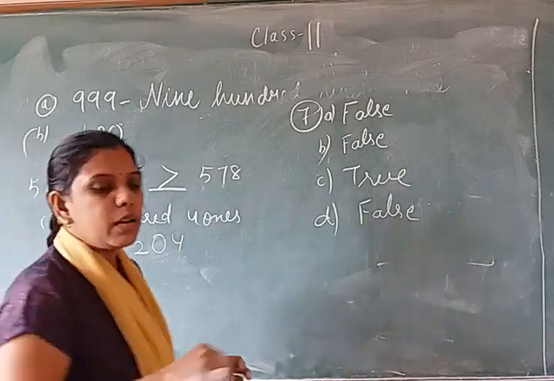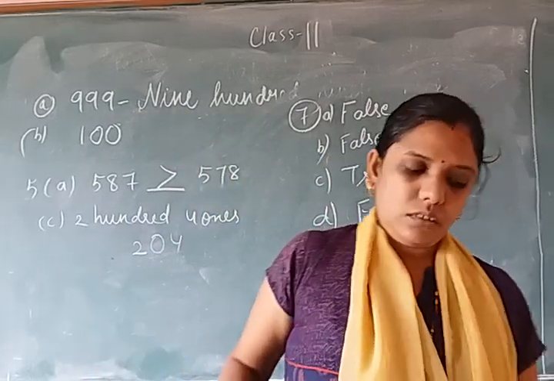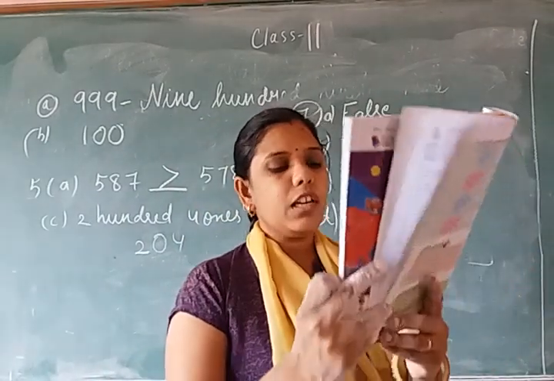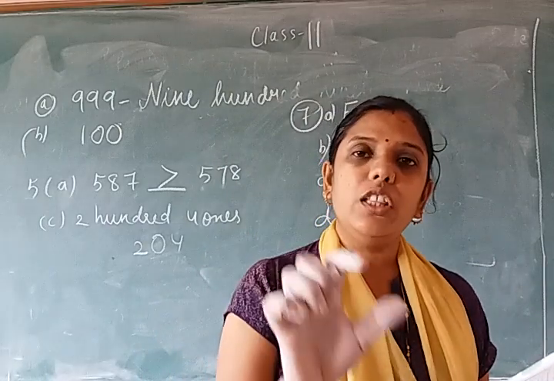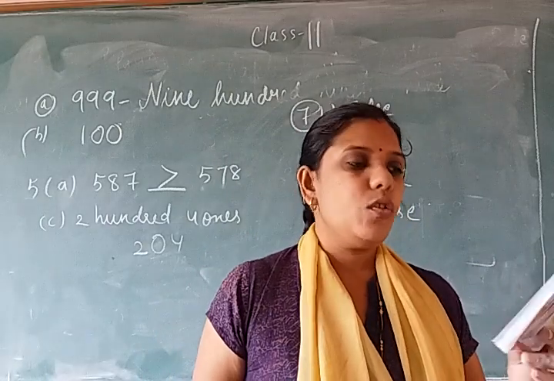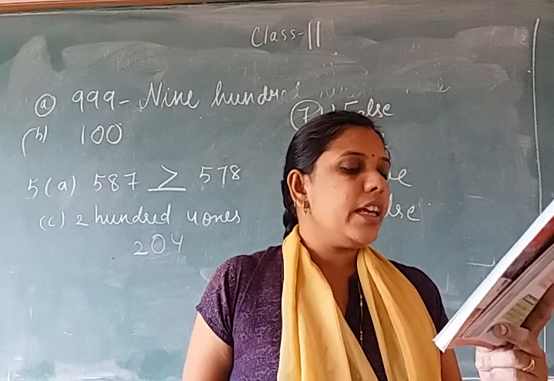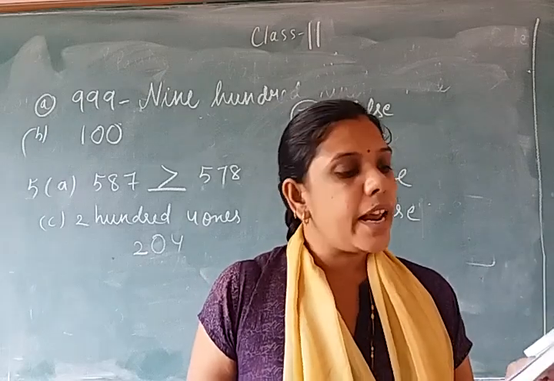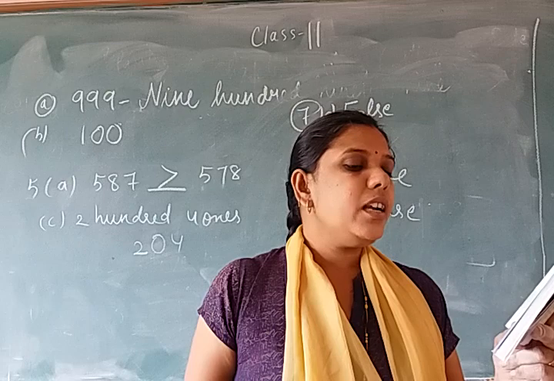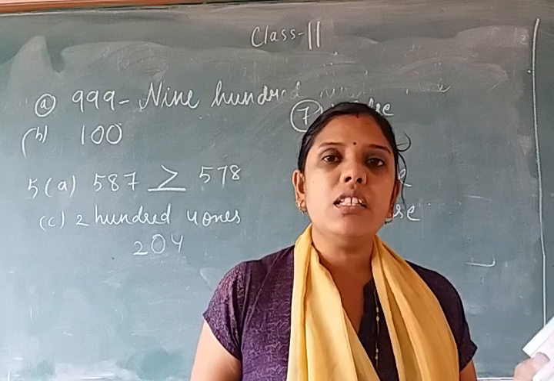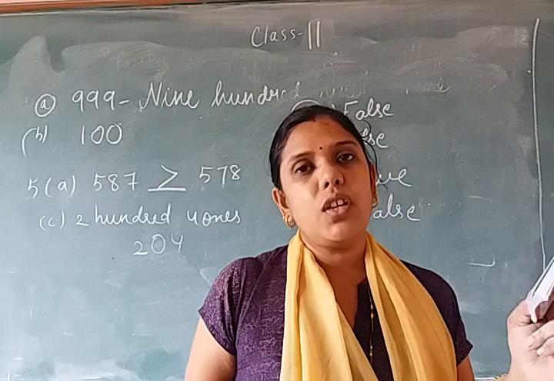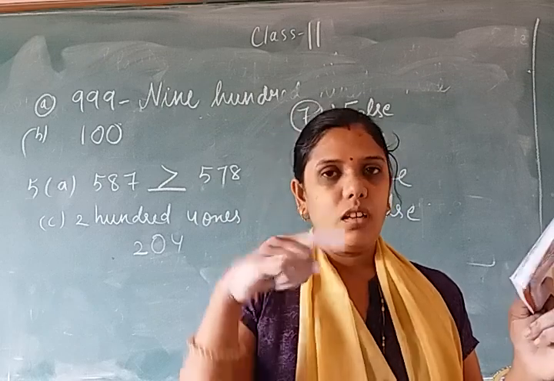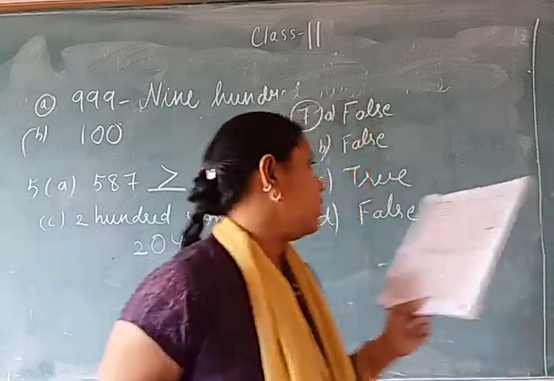Now the last question, multiple choice question. Which of the following is not equal to 863? You have to tick the one that is not equal to 863. So A is 863, number name is correct. B, 800, 6 tens and 3 ones, it is also correct. C is 600 plus 80 plus 3, so it is wrong. So tick on option C.